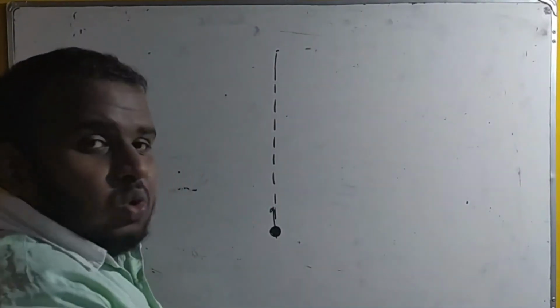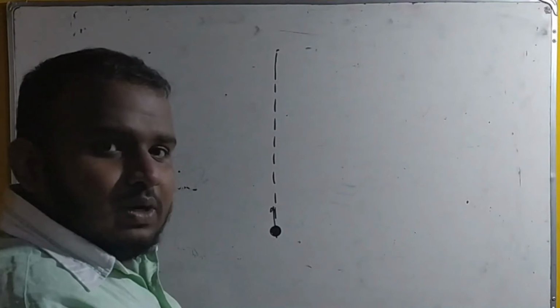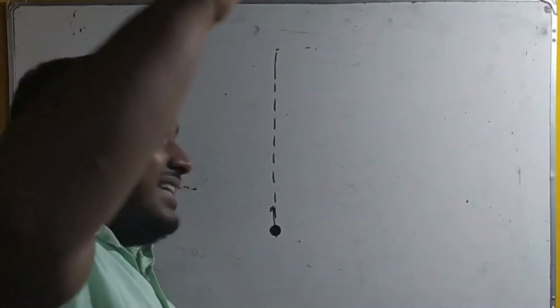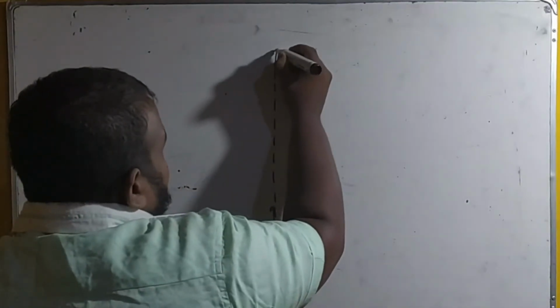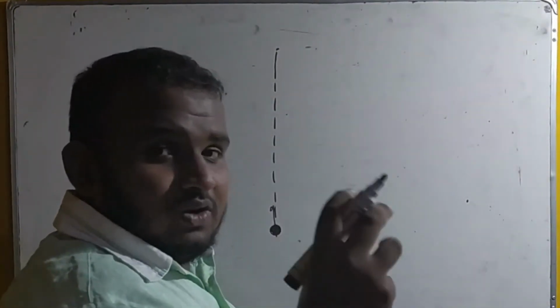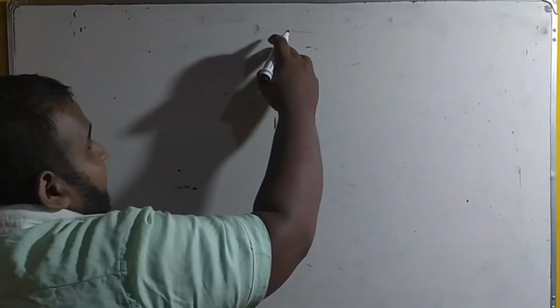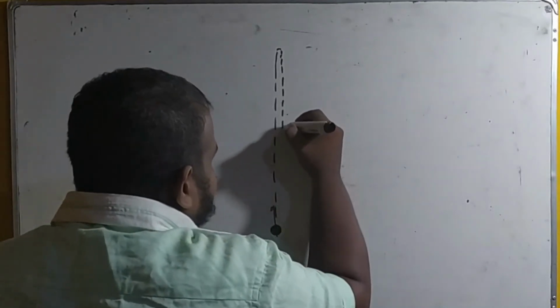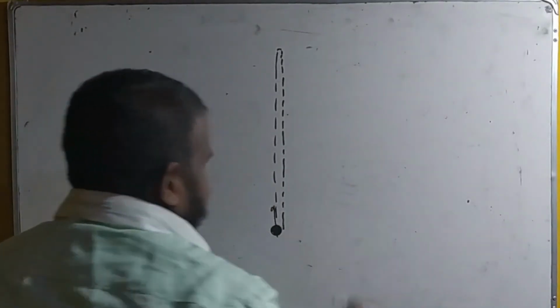Initially when you throw it up the speed is high, but as it goes up the velocity reduces, and at the very top the velocity will be zero. It will come to rest. We'll study what speed and velocity are in the next lectures. So it will be at rest and then it will return back to the initial point.